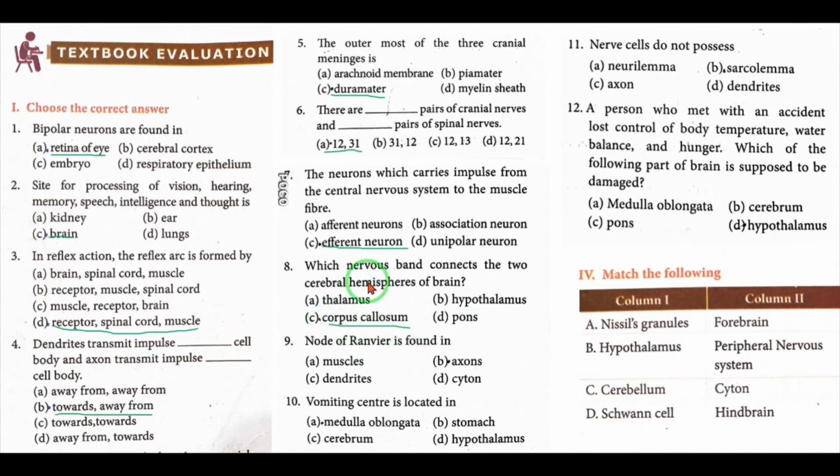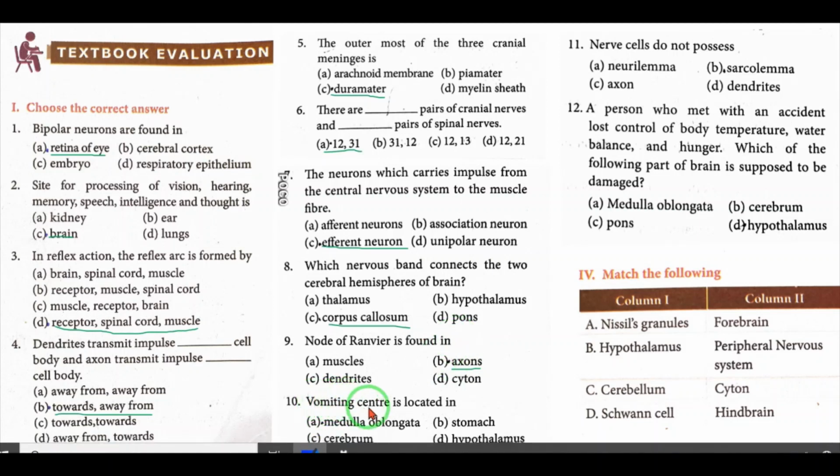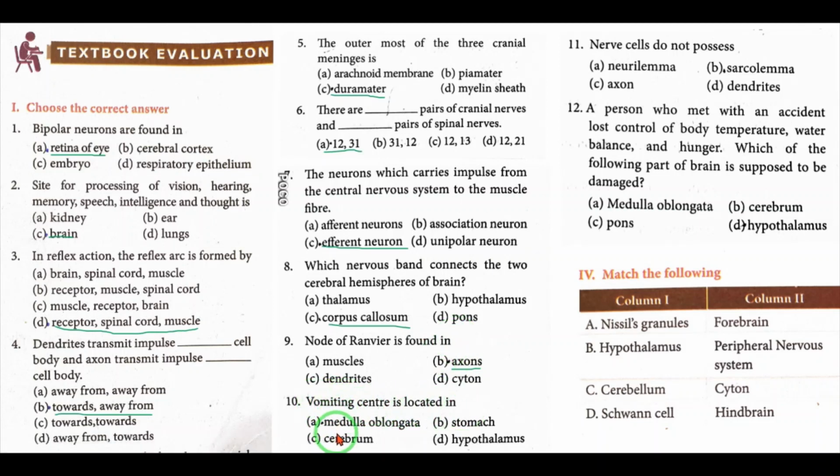Question number 9. Node of Ranvier is found in: A, muscles; B, axons; C, dendrites; D, cyton. Answer is B, axons. Number 10. Vomiting center is located in: A, medulla oblongata; B, stomach; C, cerebrum; D, hypothalamus. Answer is A, medulla oblongata.